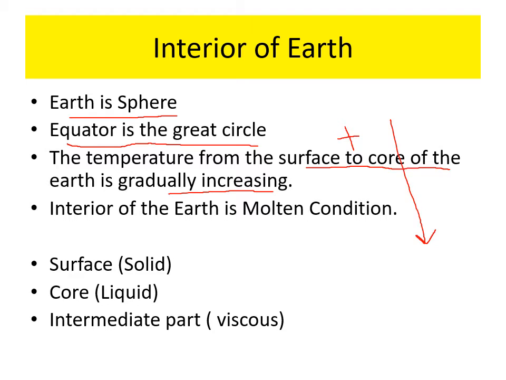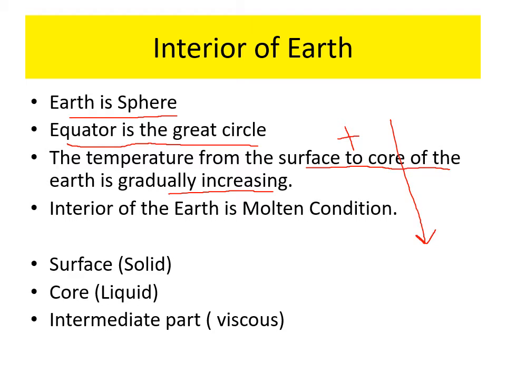On an average, the interior temperature of the Earth is near about 5000 degrees centigrade to 7000 degrees centigrade. It is almost very similar to the interior temperature of the Sun and the temperature of the core of the Earth.